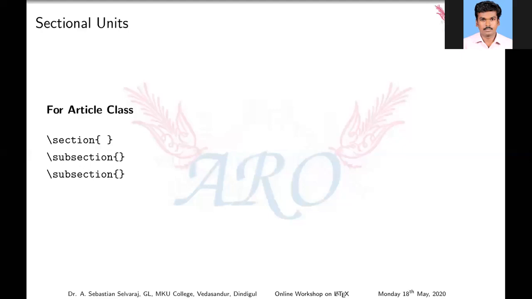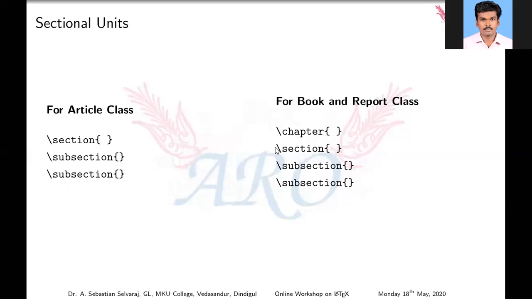Up to the 4th and 5th level, you may enter paragraph, subparagraph, and so on. For book and report classes, a book is first divided into parts, then chapter, section, subsection, and so on. The default there is up to 4th level, while for an article it is up to 3rd level.